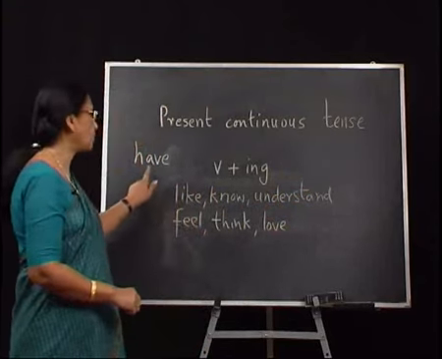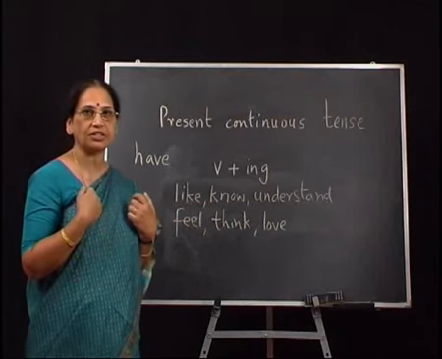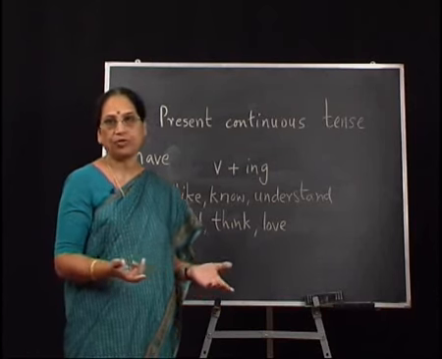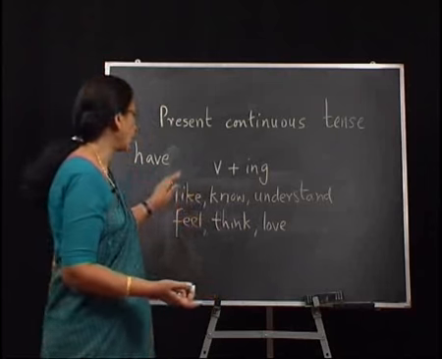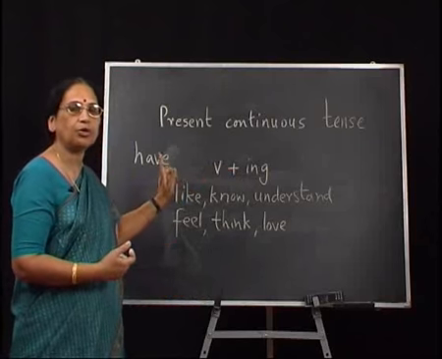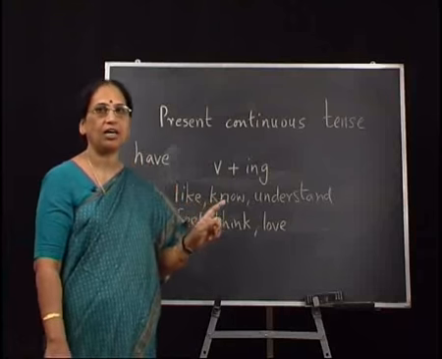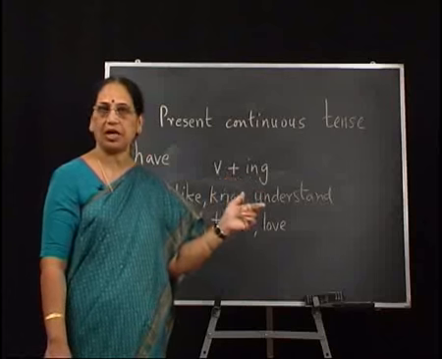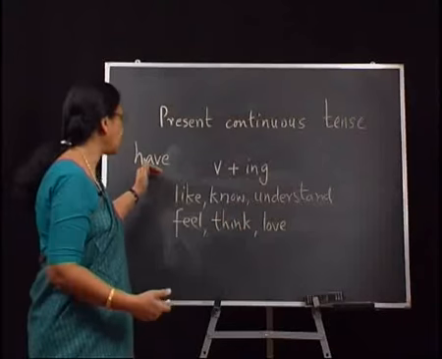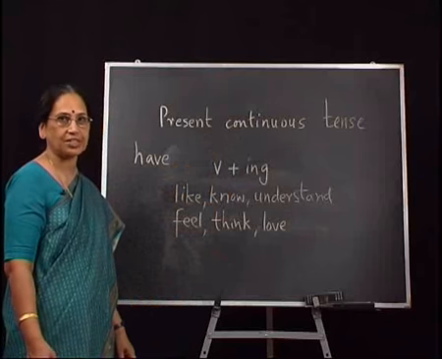We cannot talk about possession, about possessing something, about something belonging to us. I cannot say, for instance, I am having a house or I am having a beautiful dress. I cannot speak about it as belonging to me using the have plus ing form. That would be ungrammatical. I have to say I have a new car, I have a good house, I have a beautiful house, I have a pretty dress. I can speak about possession, especially using have, without the ing or the present progressive form of the tense.